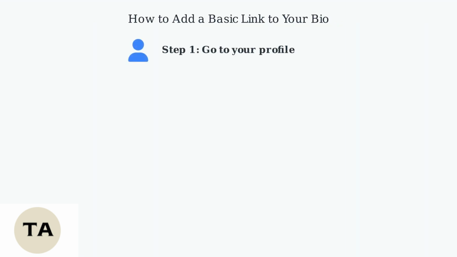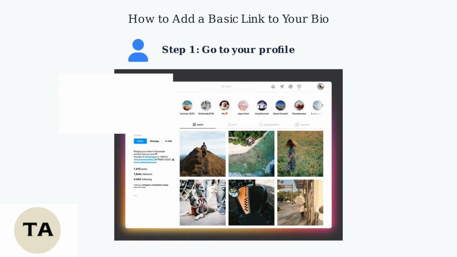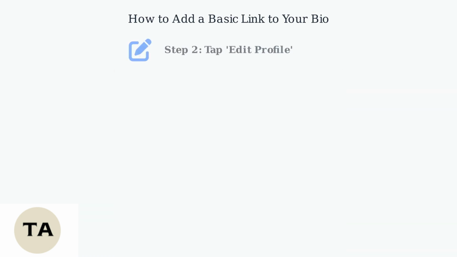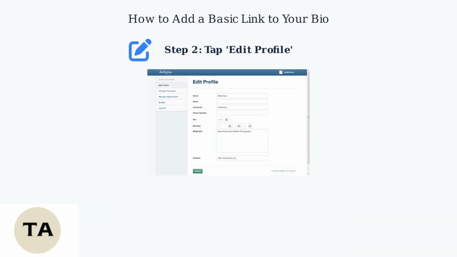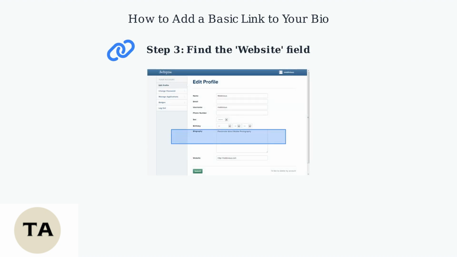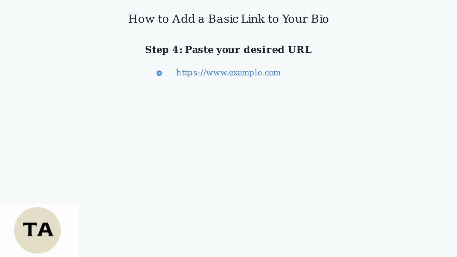Adding a link to your Instagram bio is straightforward. First, go to your profile by tapping your profile picture in the bottom right corner. Next, tap the Edit Profile button at the top of your profile page. In the Edit Profile screen, scroll down to find the Website field. Paste your desired URL into the Website field. This can be a direct link or a shortened one.